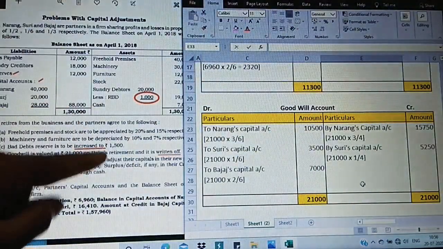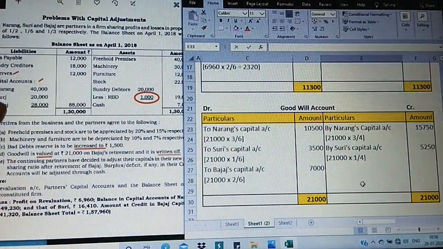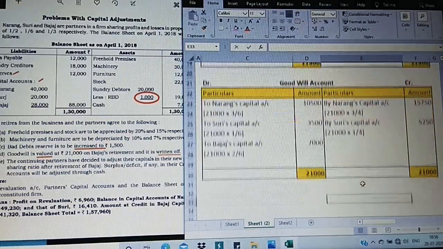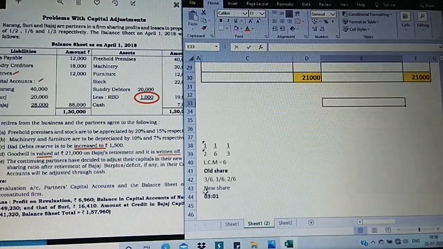Now what I have actually been given is that it is written off. So on the retirement of Bajaj, who are the new remaining partners? Narang and Suri. And their new ratio, how to find out? Let us again move on to the working here. Just observe, 3/6, 1/6 and 2/6 is given here. Now from this, 2/6 is related to Bajaj. Now what is remaining? Just see only the numerator.